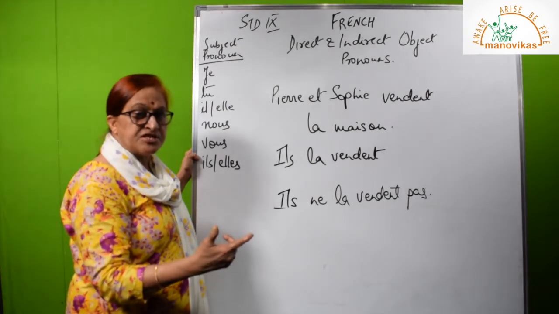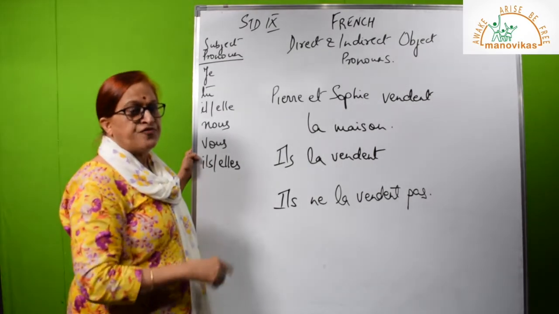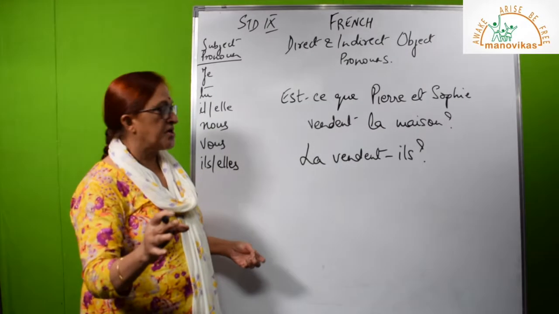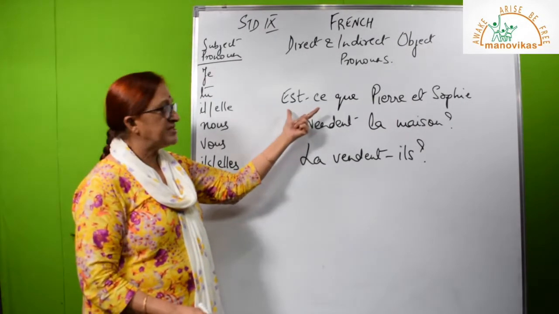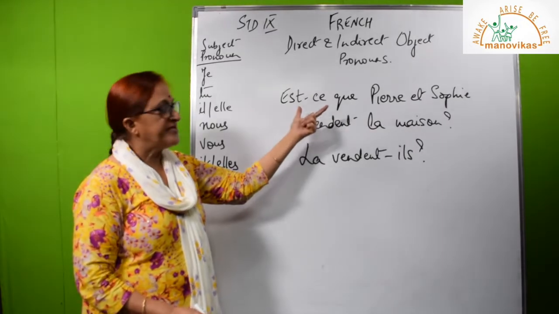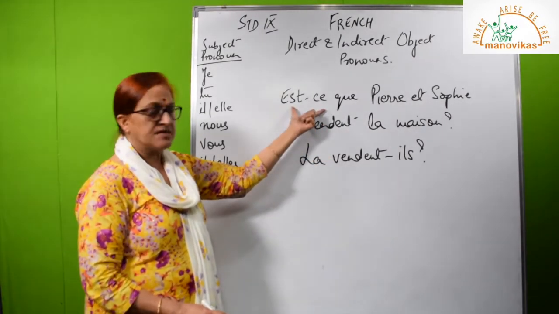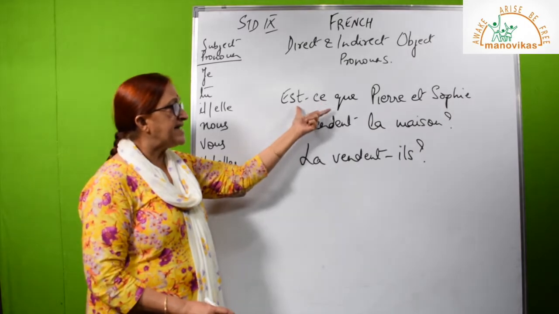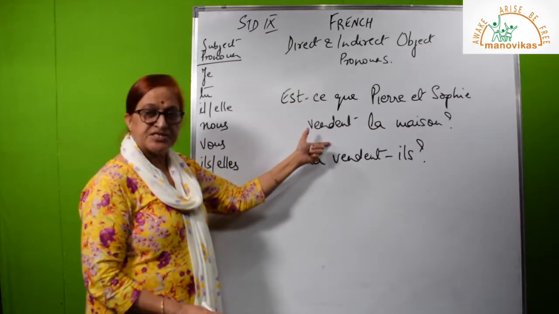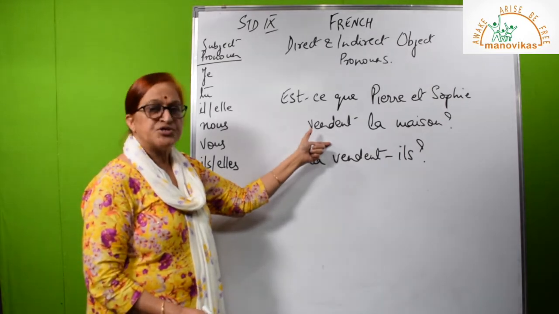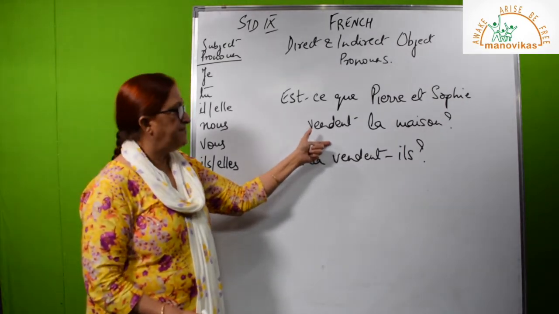The third thing I am teaching is interrogative. If you are asking a question, now I will teach you how to use the same thing in interrogation. Now, interrogation can be done in two ways. Either you invert the verb and subject, or you use est-ce que. So, when I say est-ce que Pierre et Sophie vendent la maison, are Pierre and Sophie selling the house?